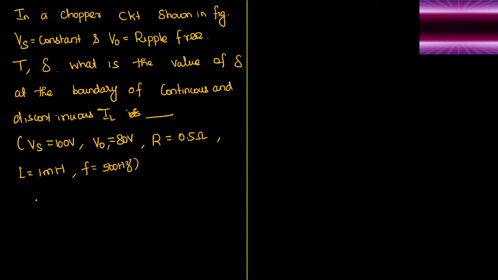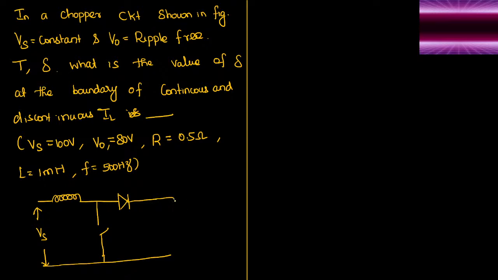Now the given circuit: there is one inductor, one diode, here they kept the switch, here the supply voltage Vs, and here we connect the load, and here they measure the output voltage. This is supply voltage, switch, diode, inductor L. This is the given circuit.